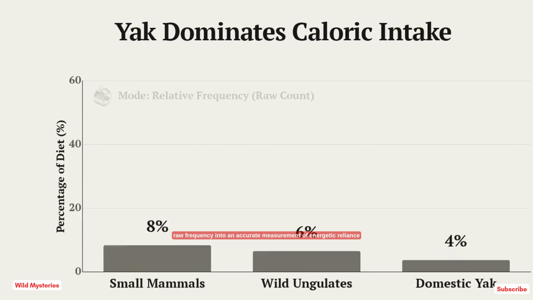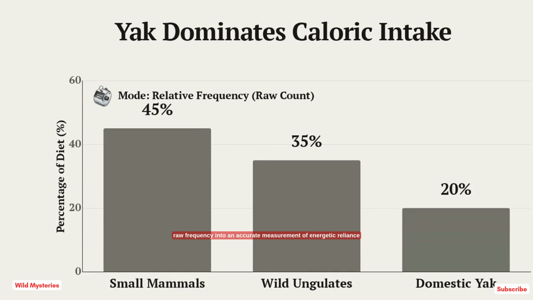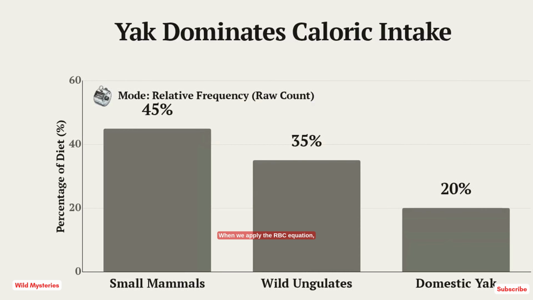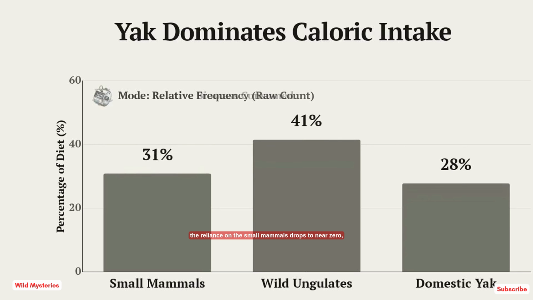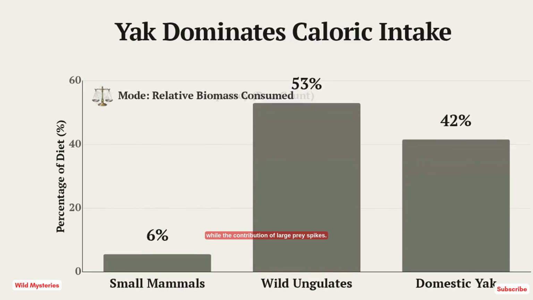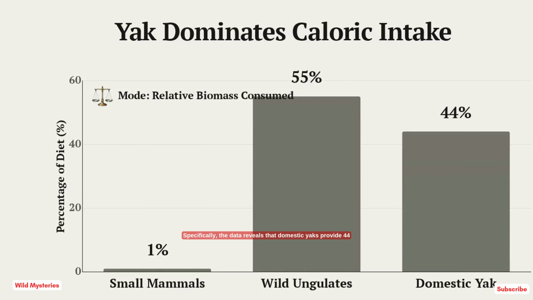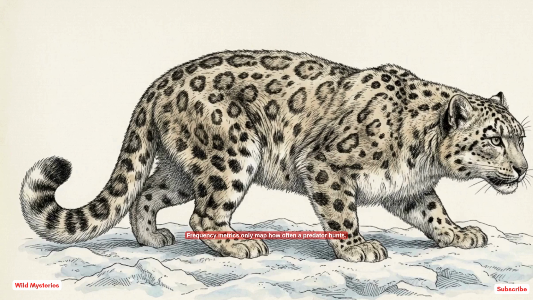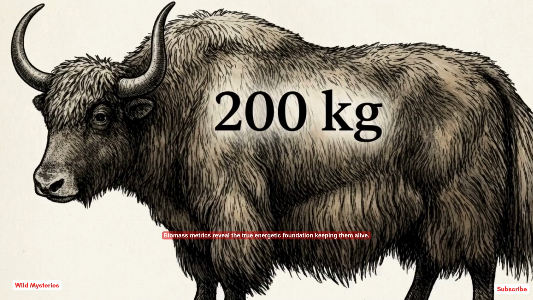This calculation converts raw frequency into an accurate measurement of energetic reliance by factoring in the average body weight of the consumed prey. This chart compares relative frequency against biomass consumed. When we apply the RBC equation, the reliance on small mammals drops to near 0, while the contribution of large prey spikes. Specifically, the data reveals that domestic yaks provide 44% of the overall consumed biomass, emerging as the dominant caloric source. Frequency metrics only map how often a predator hunts. Biomass metrics reveal the true energetic foundation keeping them alive.